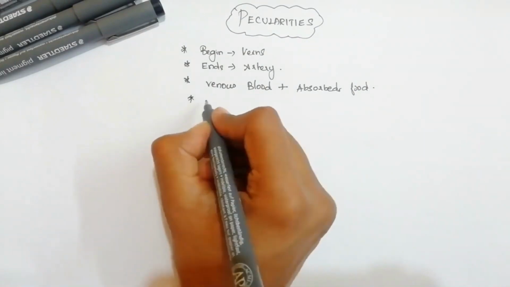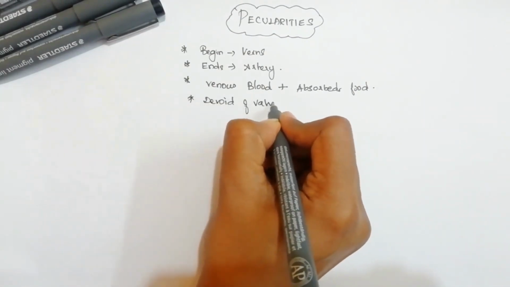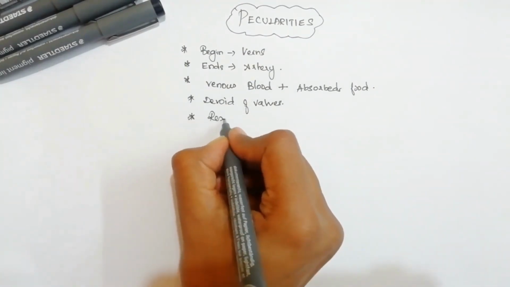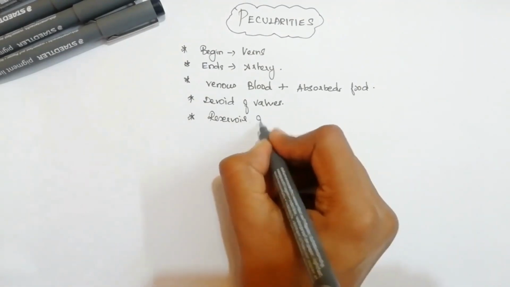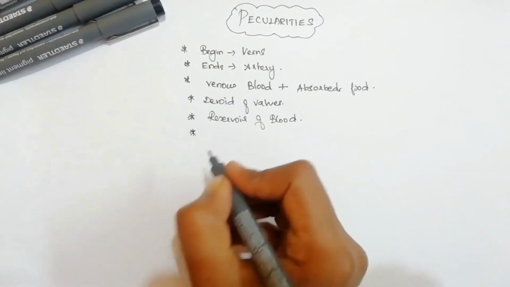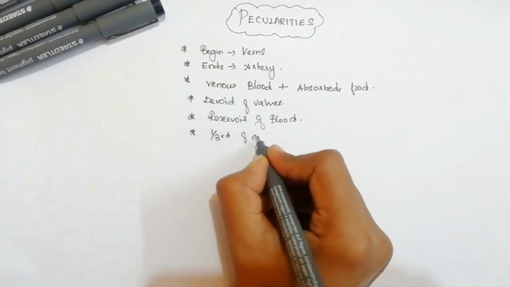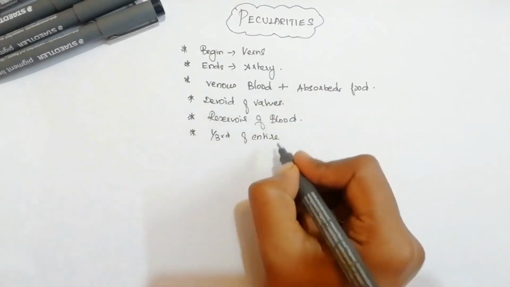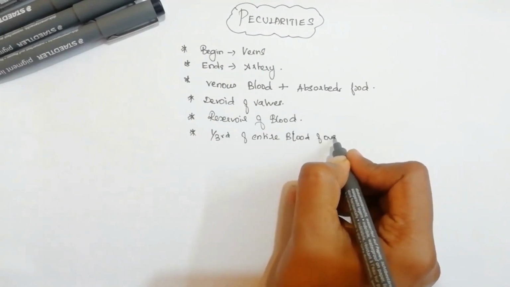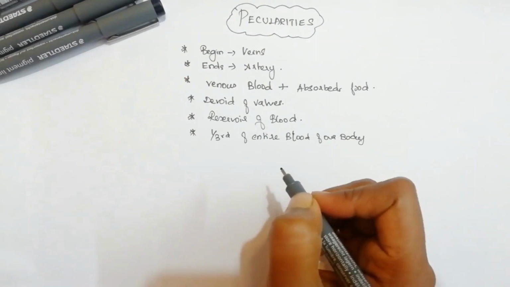And in the portal vein we have no valves. So it is devoid of valves and it is considered as a reservoir of blood. Why? Because one third of the entire body blood passes through this portal vein. So these are the important peculiarities we have.